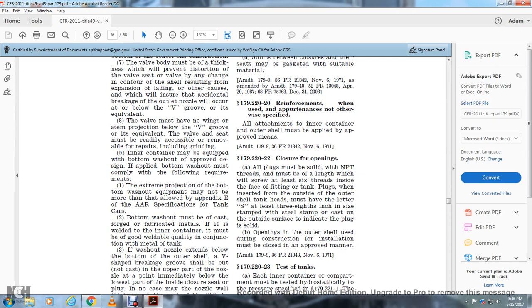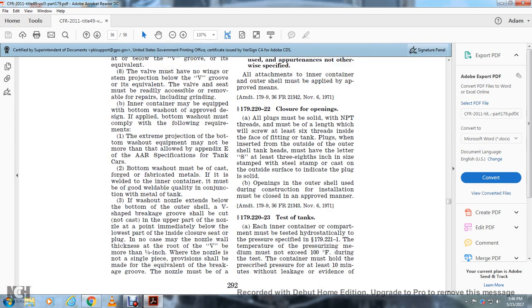All plugs must be solid with the NPT threads must be length with a screw with these 6 threads inside the facing fitting of the tank. Plugs when inserted with the outside of the outer shell tanks must have the letter S at least 3/8 inch in size, stamped in steel tank or cast on outside surface, indicating the plug is solid. Openings in the outer shells during the construction of the insulation must be closed in an approved manner.